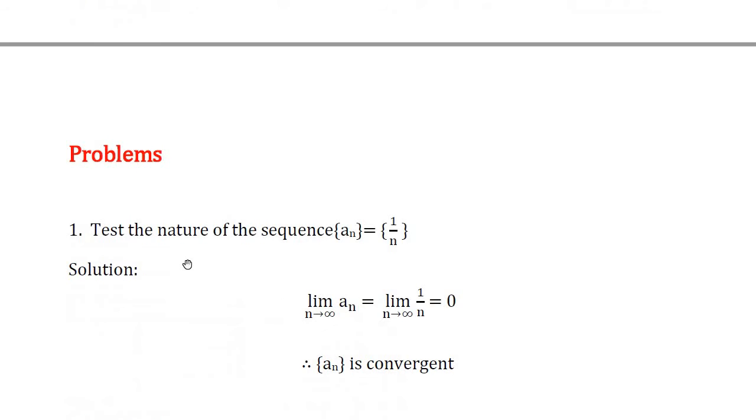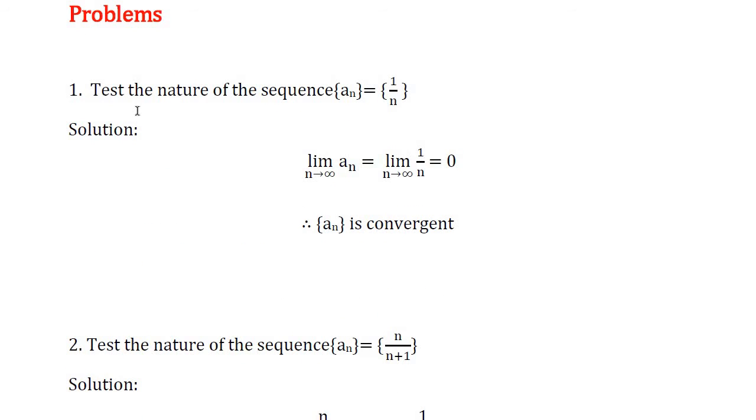Now we solve some problems related to convergent, divergent and oscillatory sequences. First one, test the nature of the sequence a_n is equal to 1 by n. Here, what is the nth term of this sequence? 1 by n. We apply the limit for a_n. So consider limit of a_n as n tends to infinity, that is equal to limit of what is a_n in the sequence, 1 by n. So limit of 1 by n as n tends to infinity.